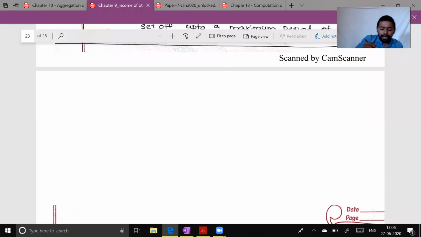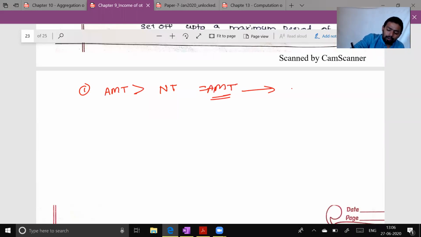So there are certain things that you need to write here. First, when do I pay AMT? Obviously, when AMT is greater than normal tax, we pay AMT tax. And because we have paid extra tax, that extra tax will be available as AMT credit.